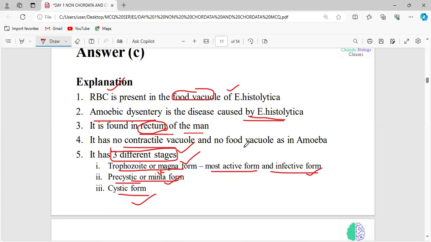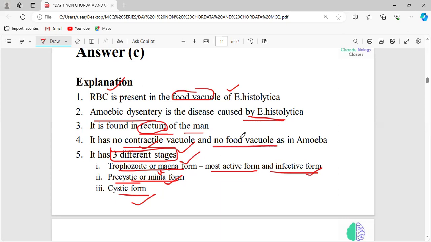That too is performed only by the contractile vacuole. But this contractile vacuole is absent in Entamoeba histolytica, which means the concentration inside the body and outside the body is the same. That is isotonic concentration. That is why it has no contractile vacuole, because there is no need to perform osmoregulation.